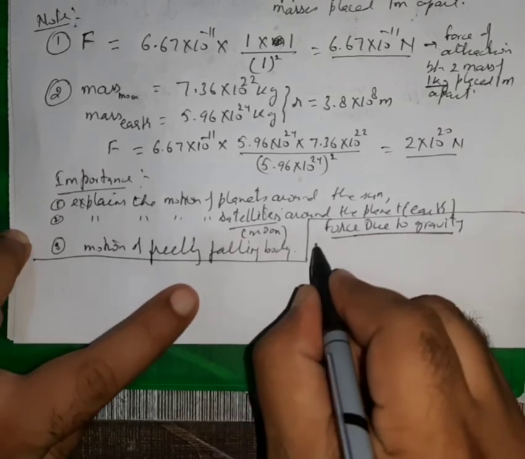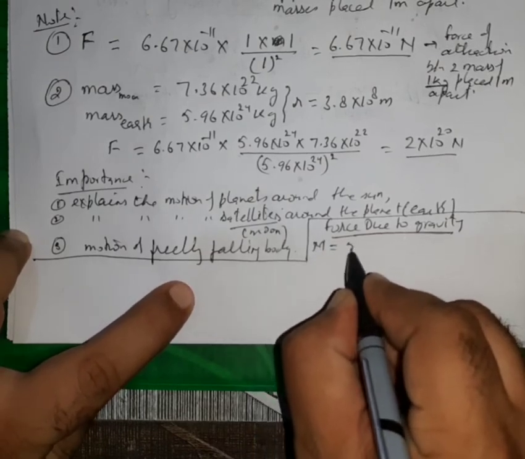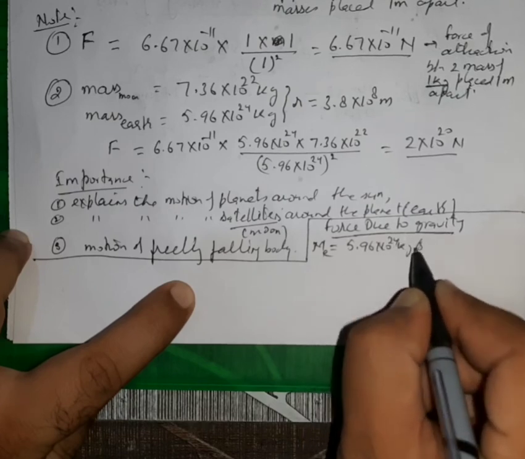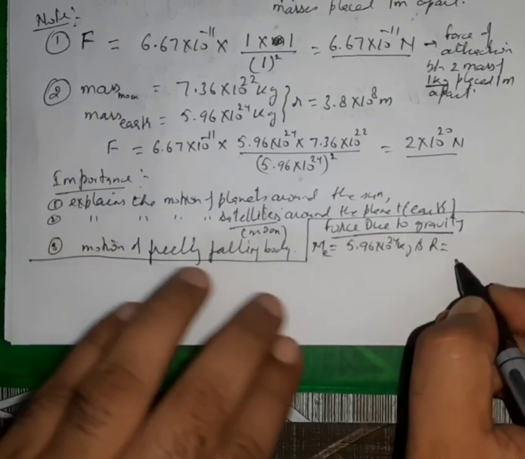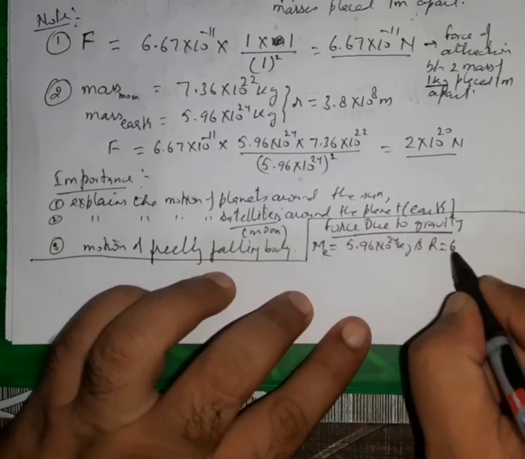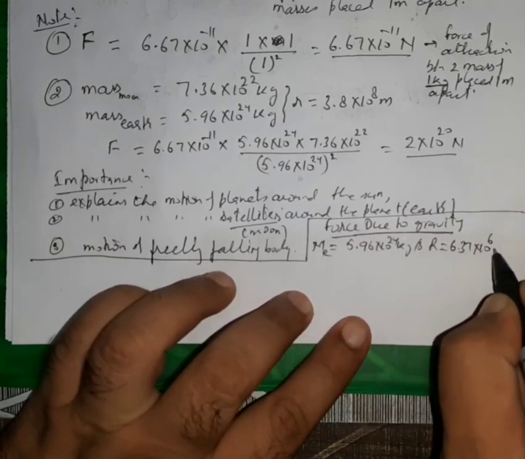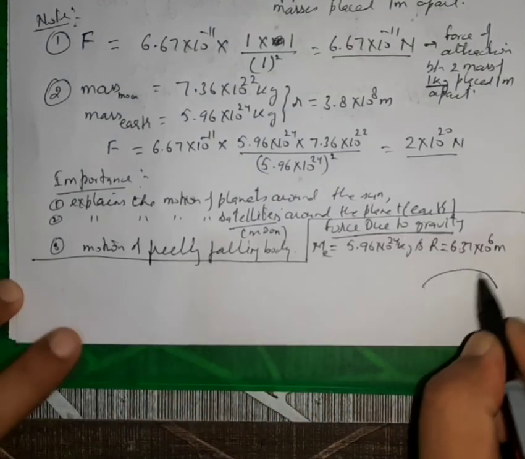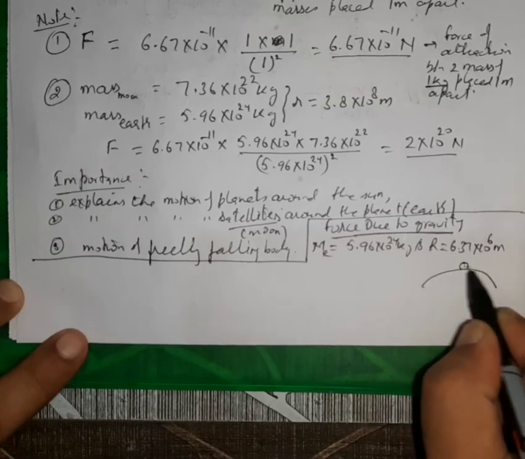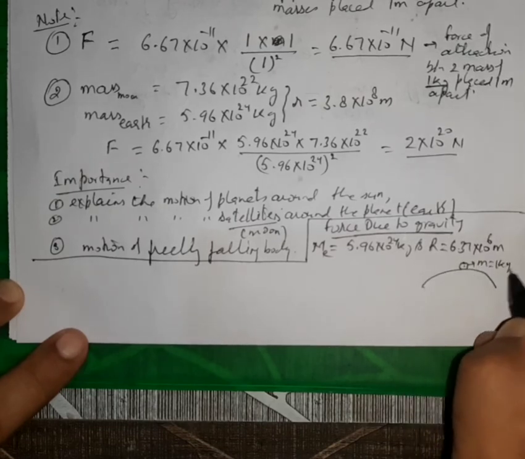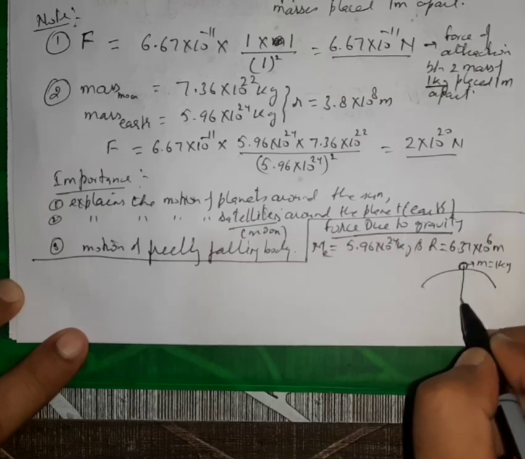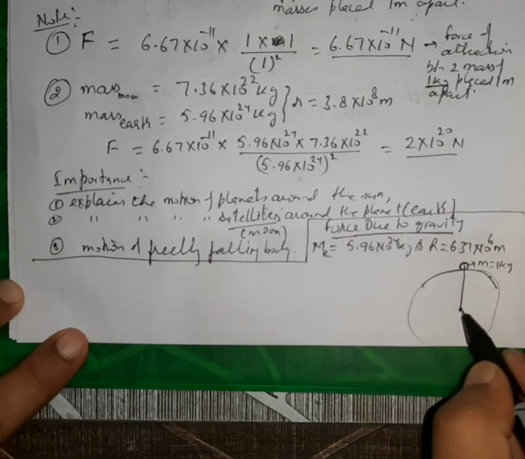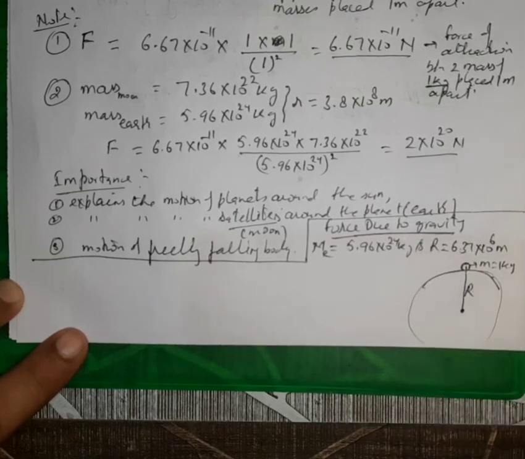So if we are taking the mass of the earth as 5.96 multiplied 10 raised to power 24 kg, and radius is approximately 6400 kilometer, that is equal to 6.37 into 10 raised to power 6 meter. And if we place, let us say this is earth and this is some mass of 1 kg, and if it is lying on the surface, then it will be attracted towards the center of the earth. If this is the earth, then I am taking this as the center of the earth and this is the radius of the earth.